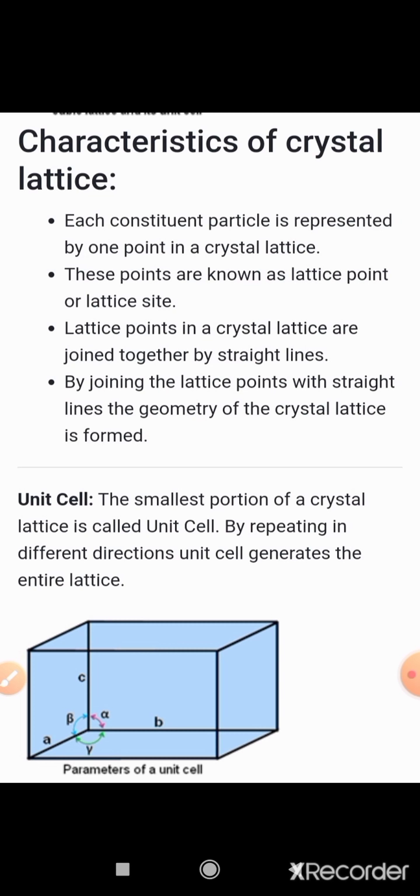If we draw only the dots, that means only the lattice points, that is not the structure. We have to join these lattice points or lattice sites with straight lines. On joining the lattice points by straight lines, we will get the structural arrangement or the geometry of that crystal lattice.